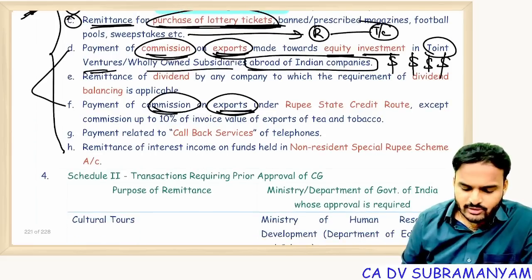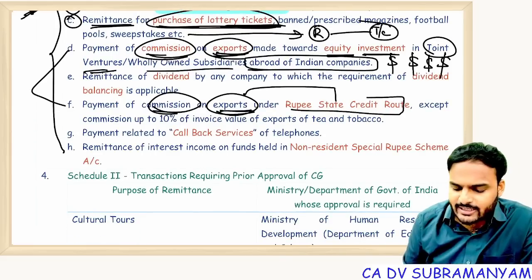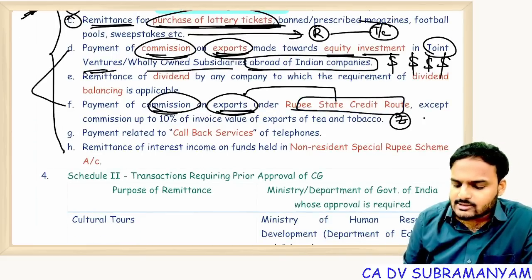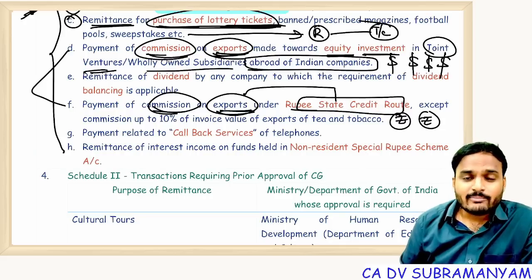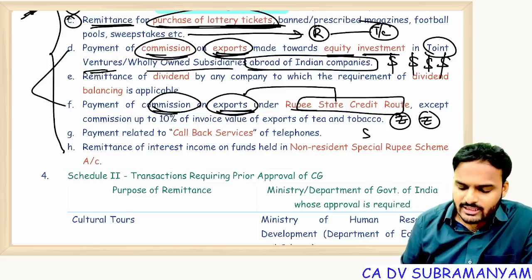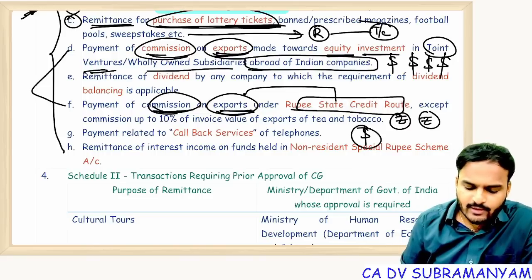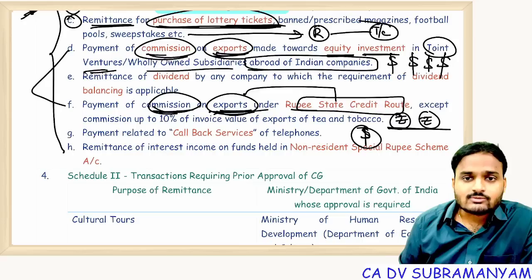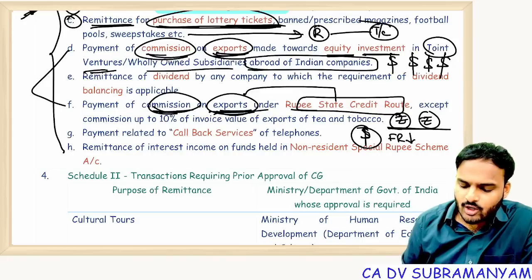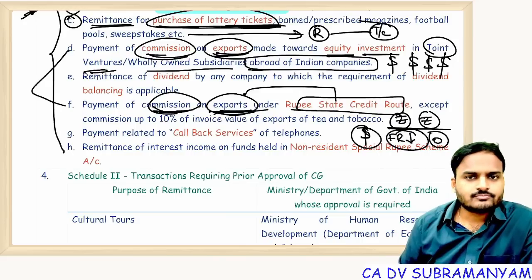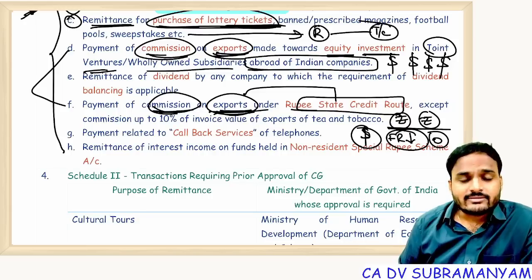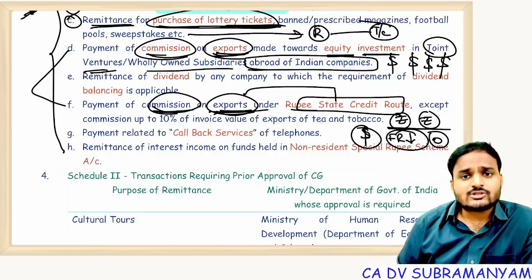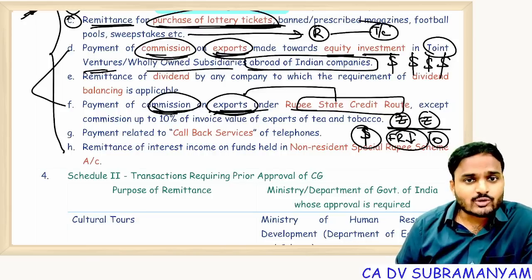And F point, here exports is under rupee state credit route. That means here Indian government will receive rupees only. When Indian government is getting rupees, how will it give you dollars for making payment of commission on exports? If Indian government allows you to withdraw dollars, what happens? Our foreign reserves will fall. It may become zero. So that's why under rupee state credit route, whatever exports you are doing, there you get rupees only, not dollars.